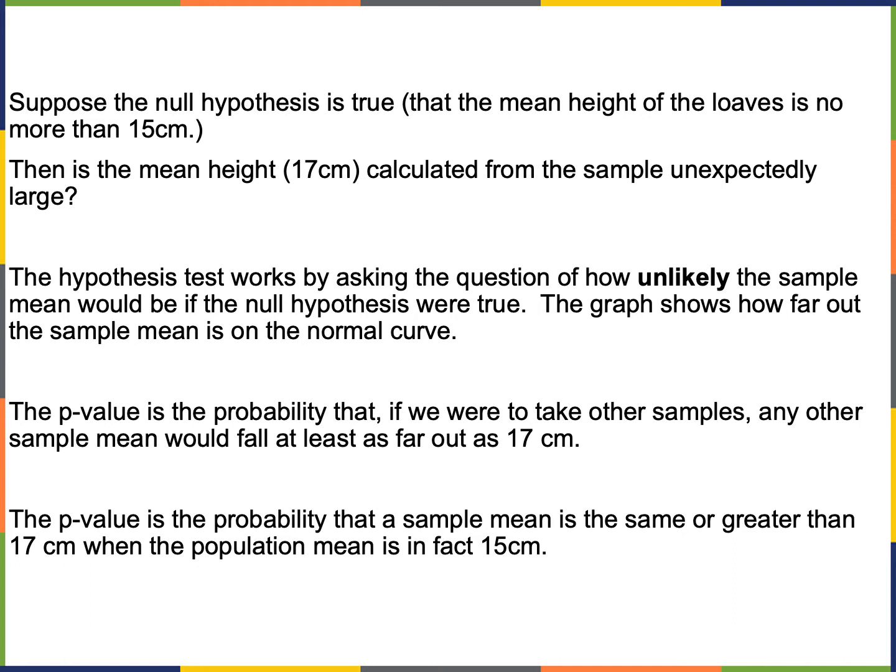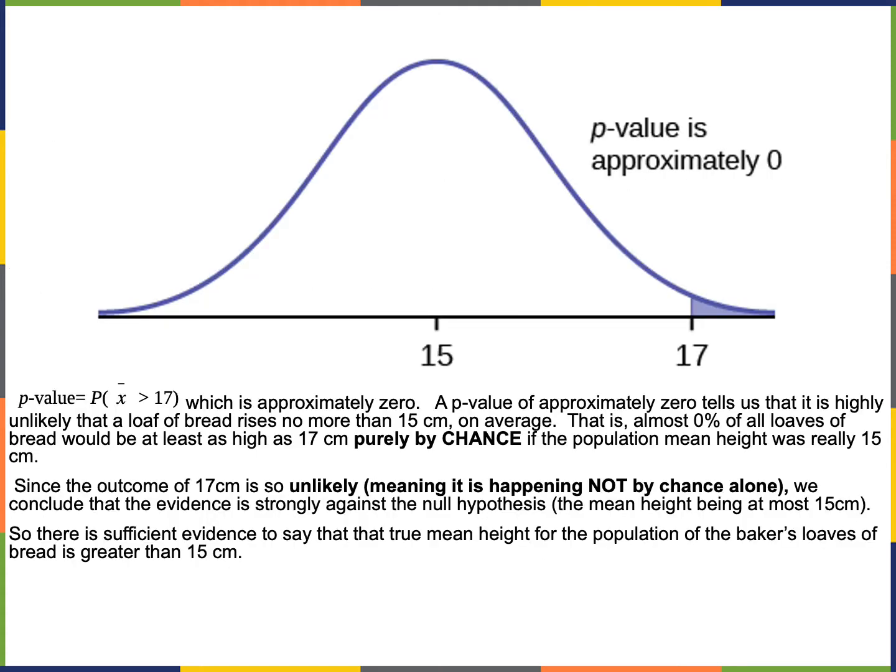And the graph shows how far out the sample mean is on the normal curve. So the p-value is the probability that if we were to take other samples, any other sample mean would fall at least as far out as 17 centimeters. Another way to think about it is the p-value is the probability that a sample mean is the same or greater than 17 centimeters when the population mean is in fact 15. Remember, for the population mean you use the symbol mu, and the sample mean is x bar. Okay, so here's the graph, okay? So in the end, this p-value ends up being approximately 0.